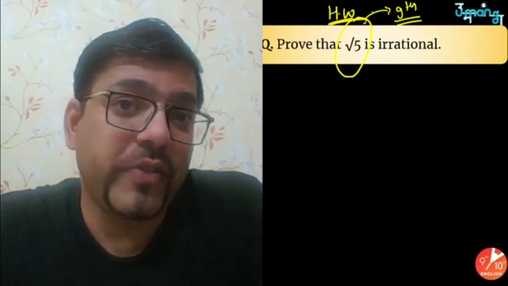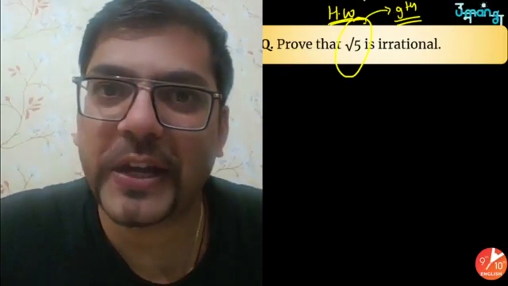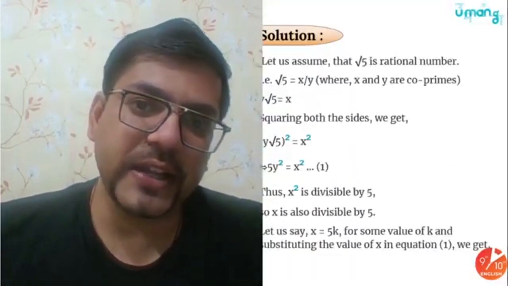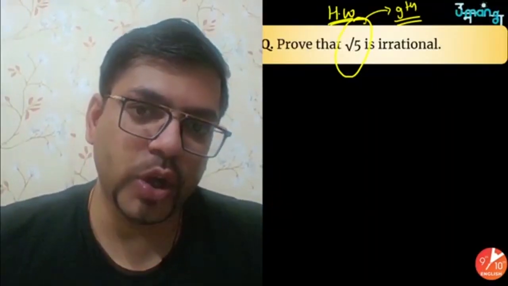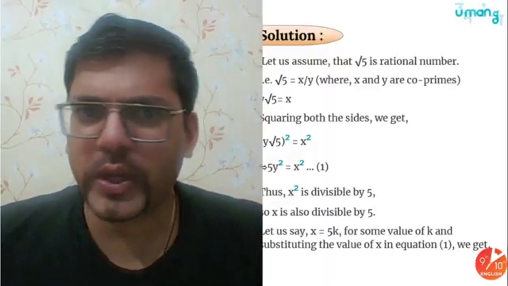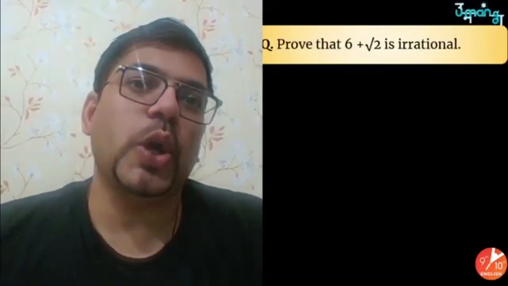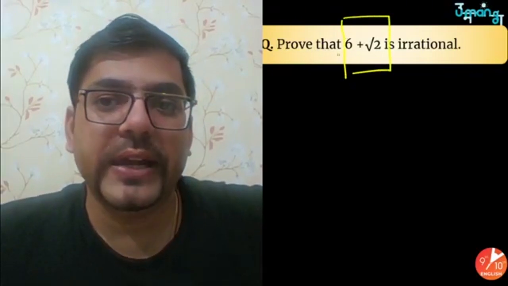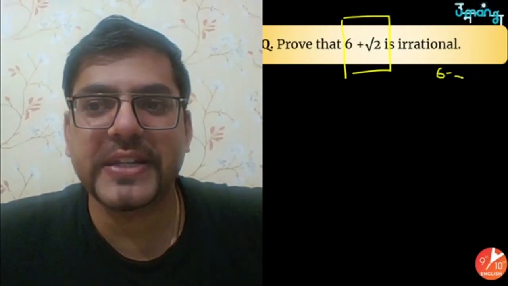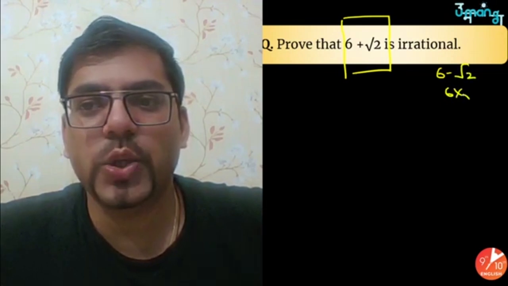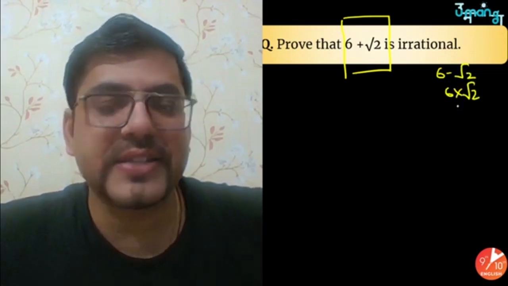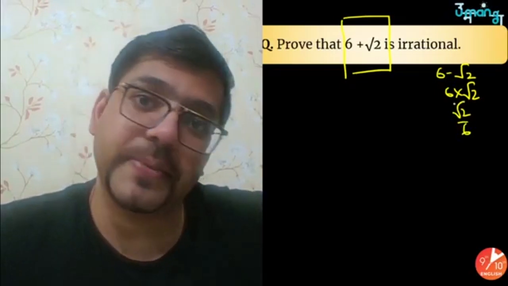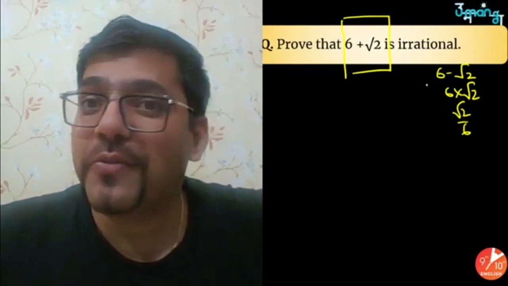So why have we still kept this irrationality topic in this chapter? Because of this question. See, I have written the entire step also. In case you want to go for it from this, you can go ahead. Because the question which will be asked this year will be of this type. It can be 6 plus root 2, it can be 6 minus root 2, it can be 6 into root 2, or it can be 6 divided by root 2 or root 2 by 6. Anything. Multiplication, division, addition, subtraction. So how do you have to tackle it?